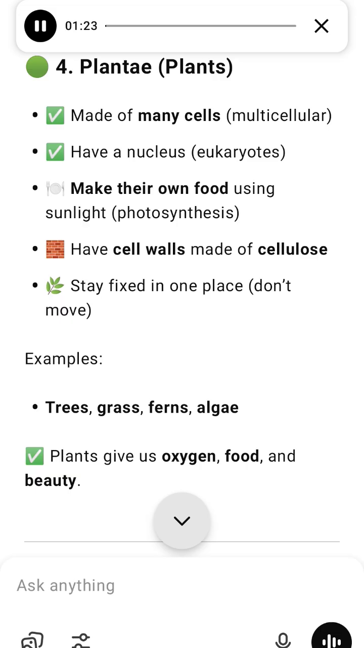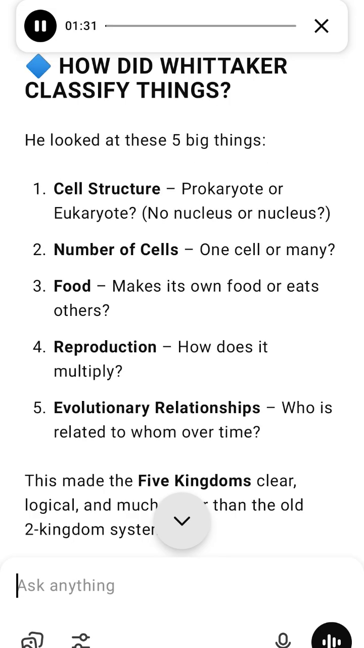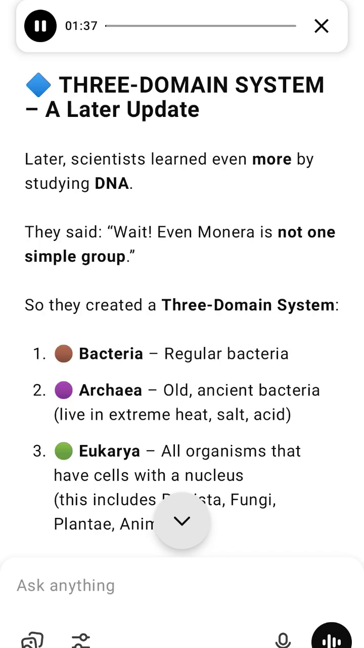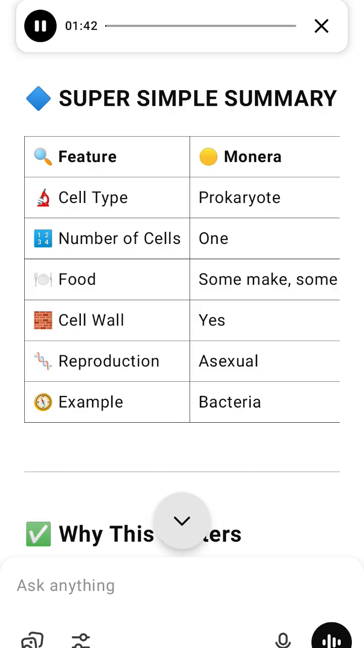3. What did Whittaker use to classify? Main criteria: Whittaker looked at 5 main things to decide what group something belongs to. What it means: 1. Cell structure. Does it have a nucleus or not? 2. Body organization. Is it just one cell or made of many cells? Are cells organized into tissues?